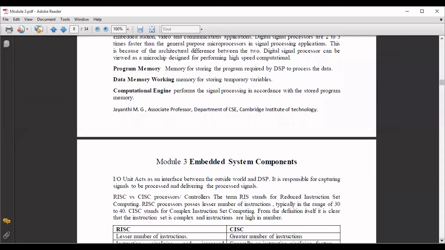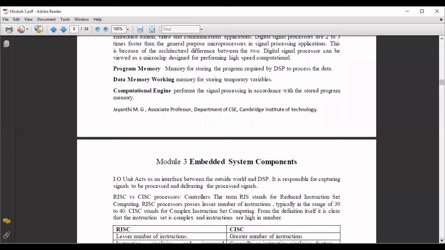So it is going to be responsible for capturing the signals from the outside world, and that is going to be processed and delivered, and processed signals will be delivered to the outside world. And other than this, you will be having RISC or CISC processors or controllers. So that already you know what is RISC and CISC.